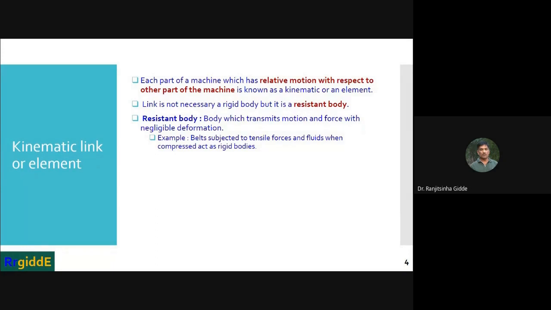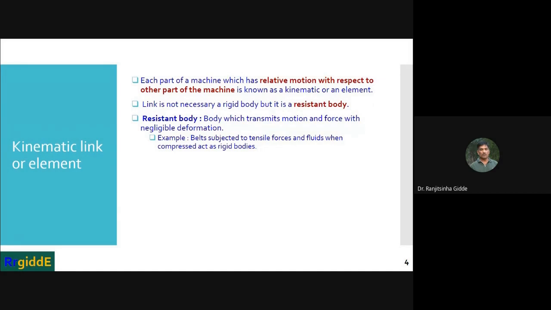So whatever crank, whatever connecting rod, whatever piston, that is known as a kinematic link or the element. These elements, these machine parts, are going to transmit motion and force without deformation or with very negligible deformation.